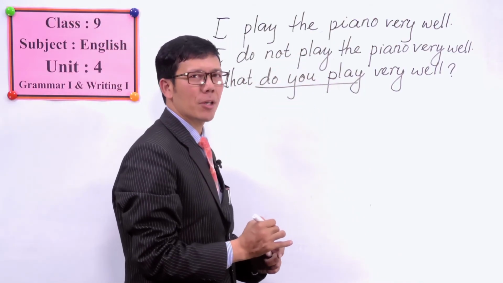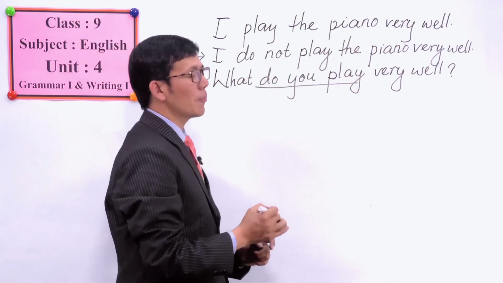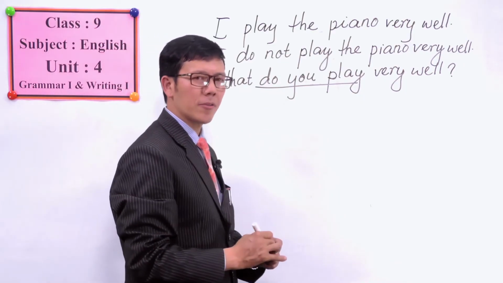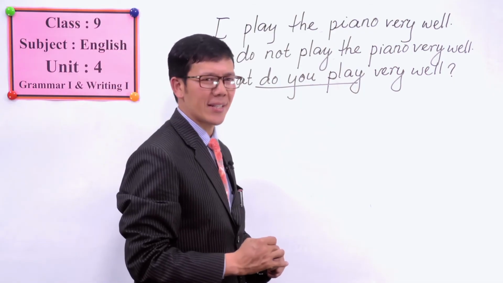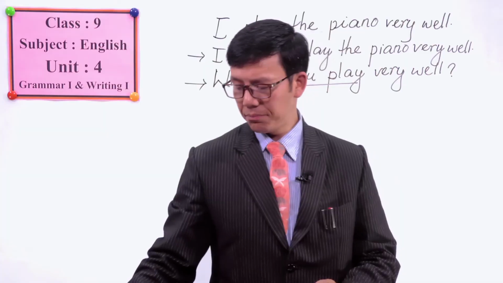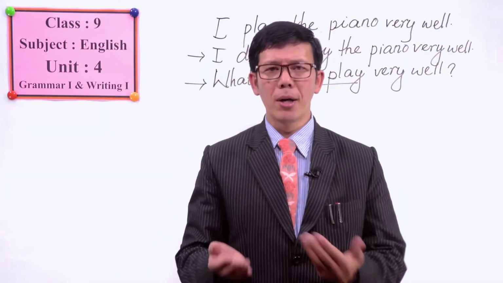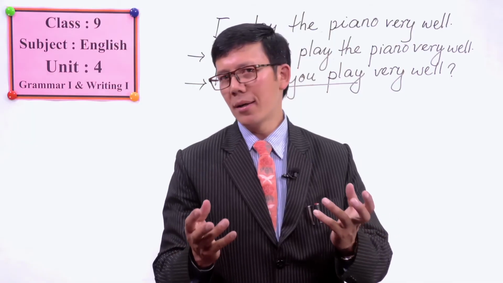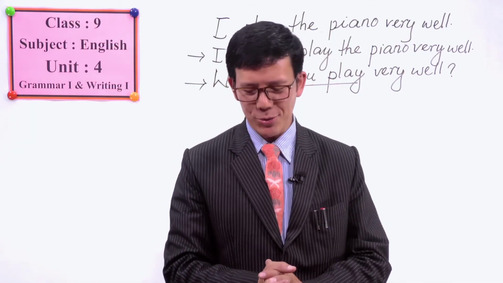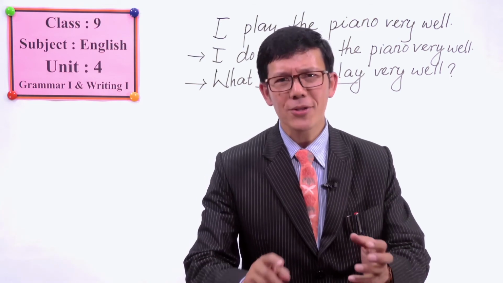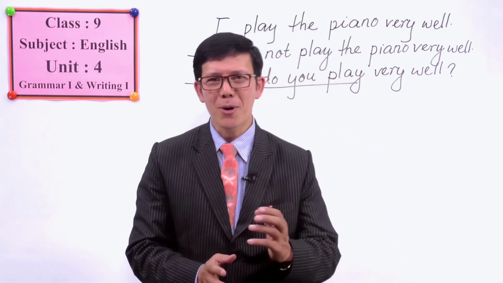And the answer can be, yes, I play the piano very well. In this way, you also can make WH questions, right? I guess you are familiar with this example because you have learned in the earlier classes too regarding yes/no and WH questions. So my dear students, after this, now we have one more task to be done.